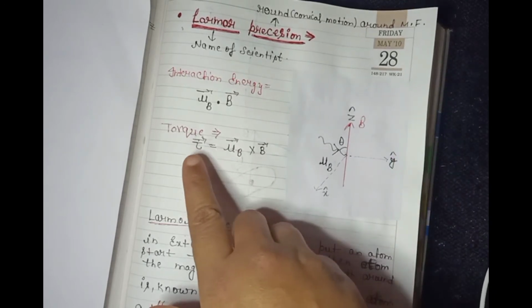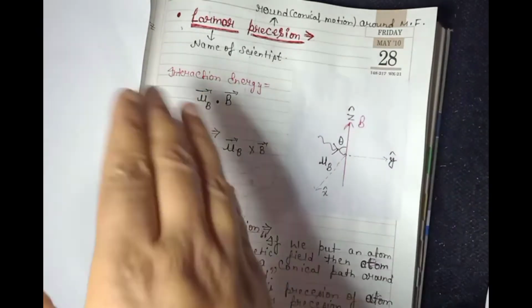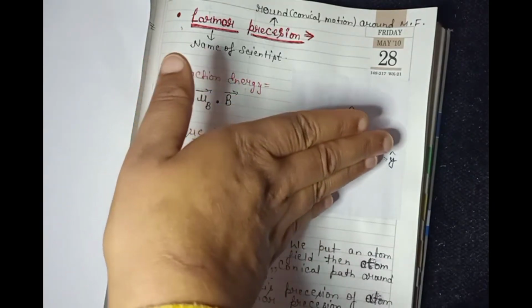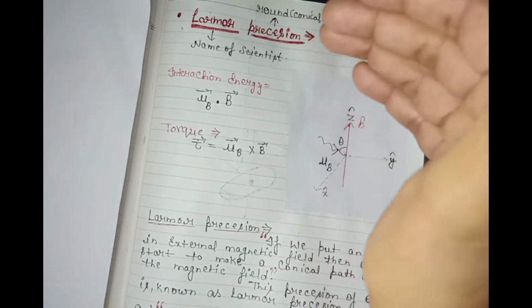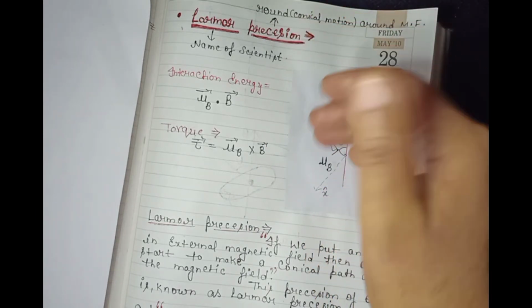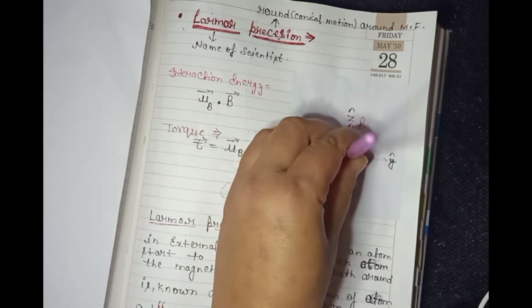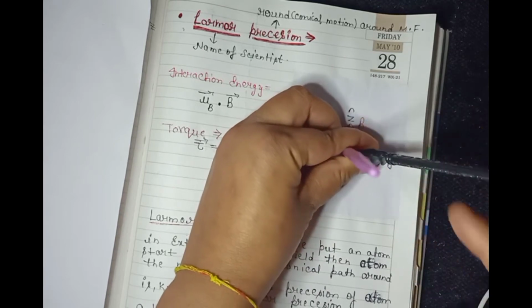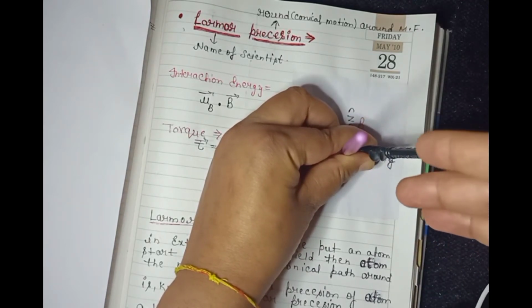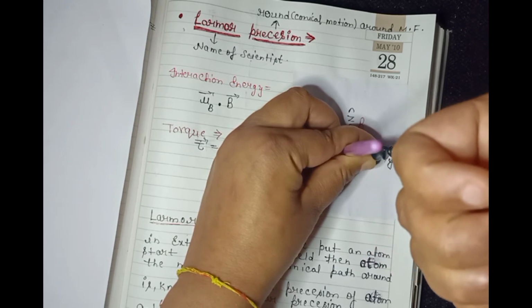Now you can find the direction of torque with the help of the right hand thumb rule. Take your fingers toward mu B and curl them toward the magnetic field. Then the thumb gives the direction of torque. If this is the magnetic field and this is mu B, take your fingers toward mu B and curl them toward the magnetic field.